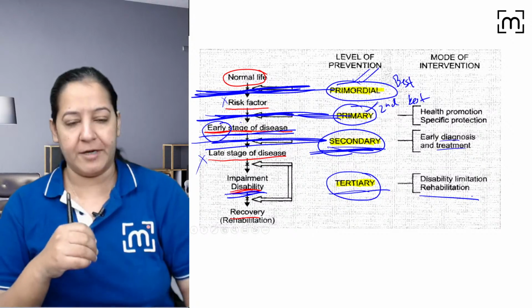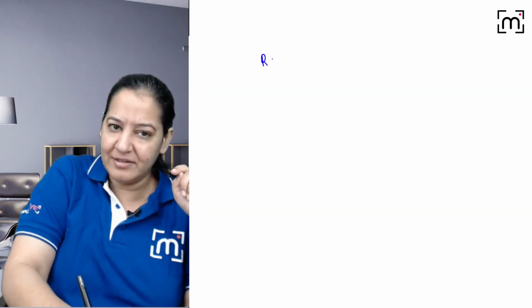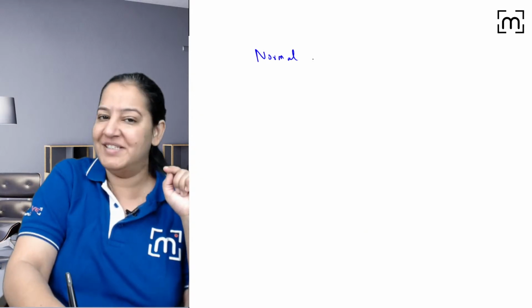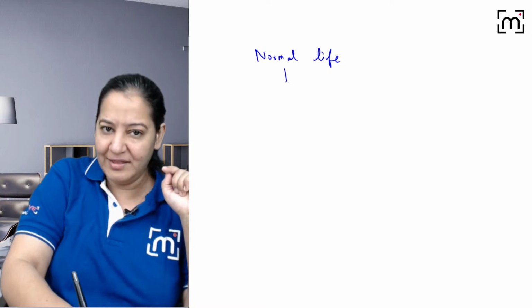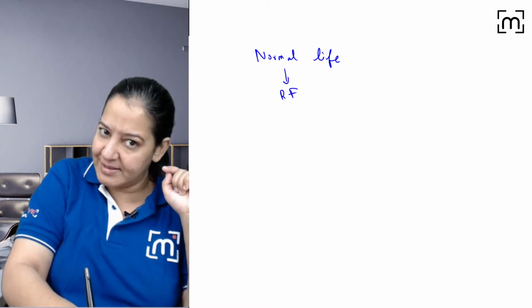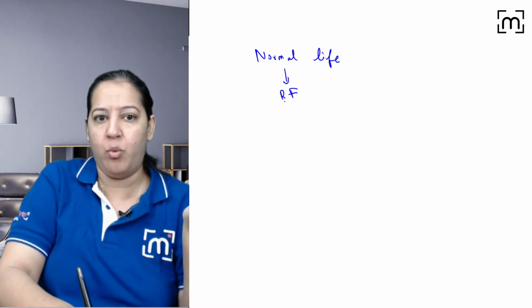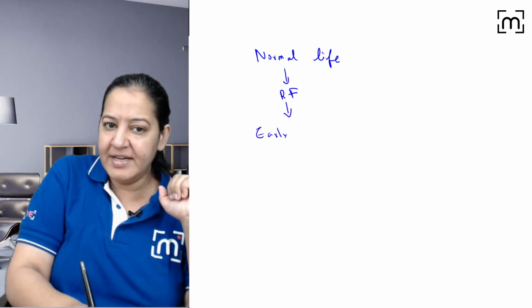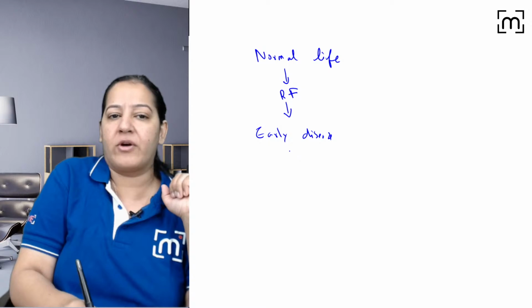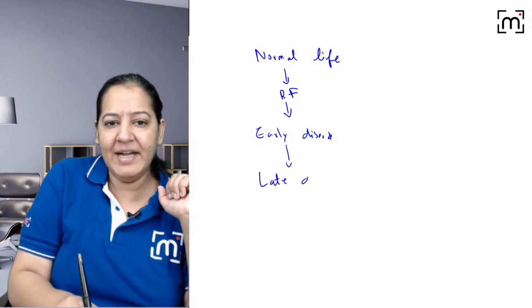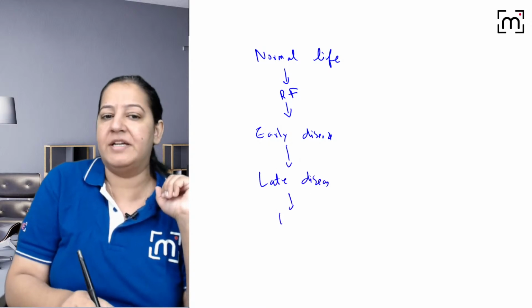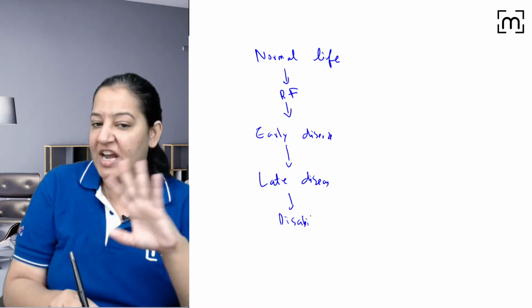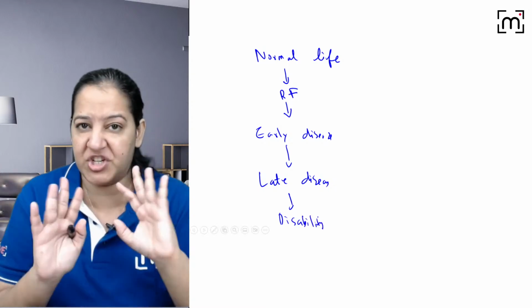Give me a thumbs up if you got it. The 4 levels of the prevention. So can you tell me what are the 4 levels of prevention? Here the risk factor is there. Okay, let me tell you. Here we all are leading a normal life. We didn't have any disease. So in the normal life, risk factors are present in our environment, food, water. Due to the risk factors, we can have disease. Initially early disease, and early disease will progress to late disease, and late disease will ultimately progress to disability, permanent disability which cannot be cured. Disability is something which cannot be cured.